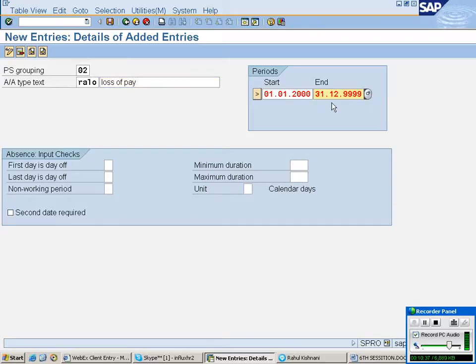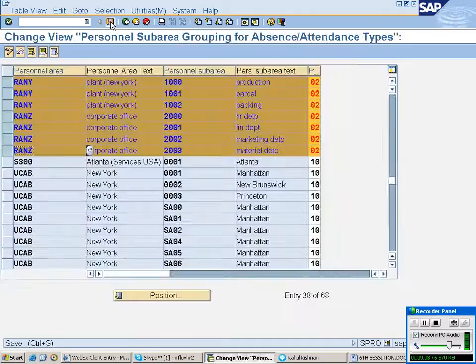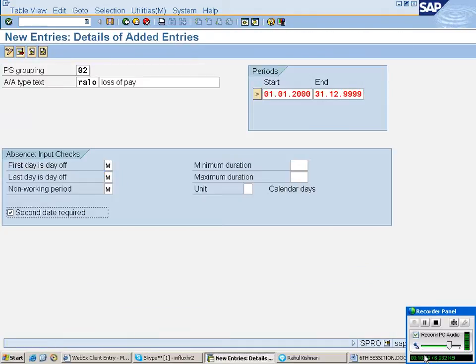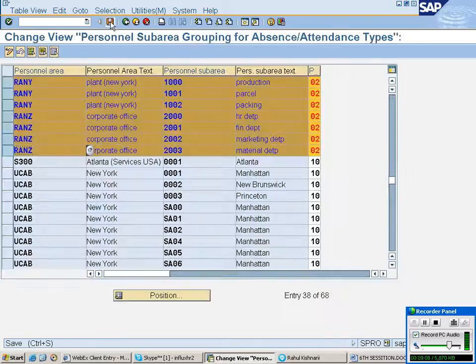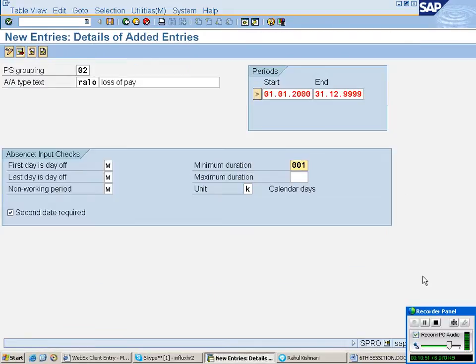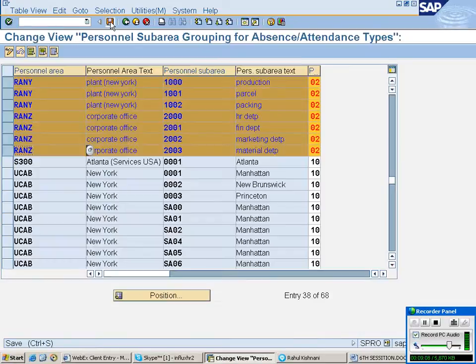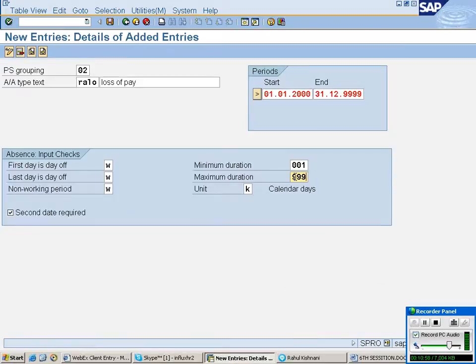Okay, starting date is always company foundation day, ending date is always 31/12/99. Here, as I told, you can put W or E, whatever you want. Here it is always K. Minimum you can put 1, maximum can be 9999. Press enter and save. Same as we have created for the paid absences. No changes here. Only code is different.